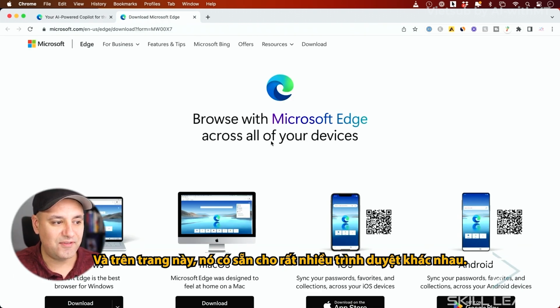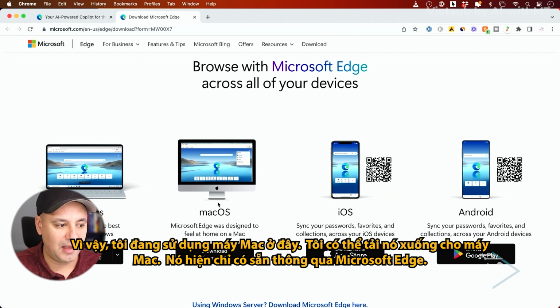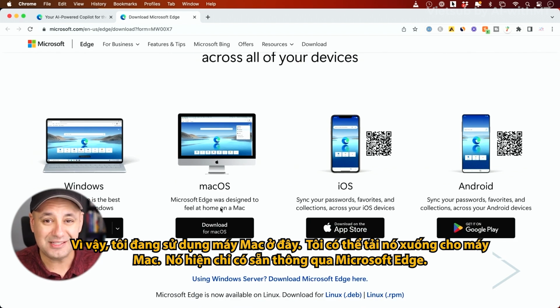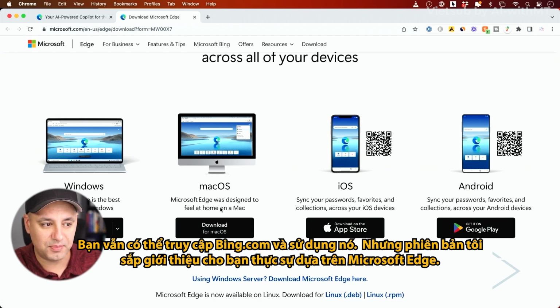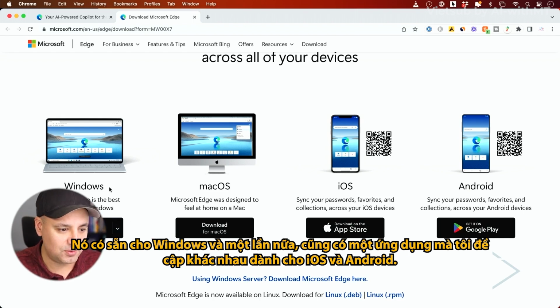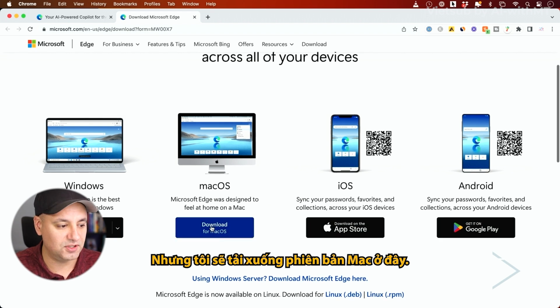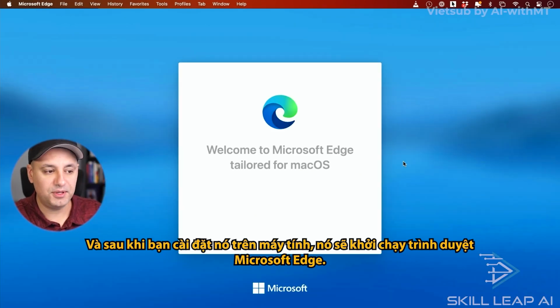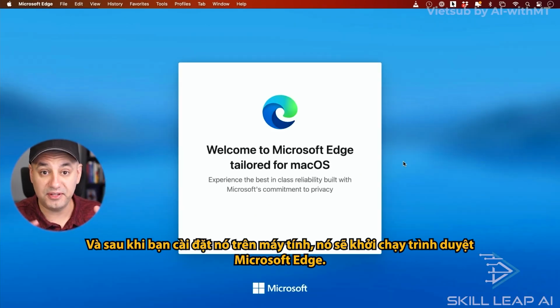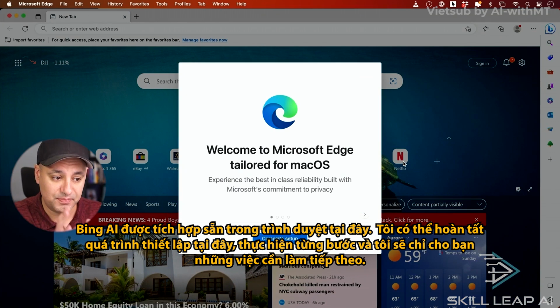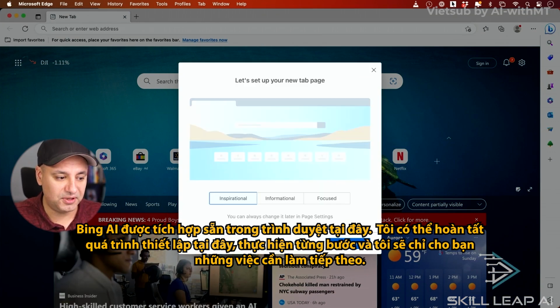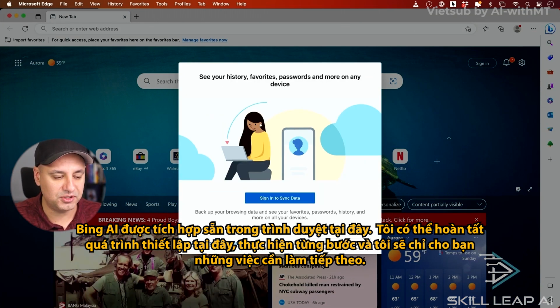And on this page, it's available for a ton of different browsers. So I'm on a Mac here, I could download it for a Mac. It's available through Microsoft Edge only right now. You can still go to bing.com and use it, but the version I'm gonna show you is actually based on Microsoft Edge. It's available for Windows, and there is an app too, again, that I covered differently for iOS and Android. But I'll download the Mac version over here. And once you install it on your computer, it's going to launch the Microsoft Edge browser. Bing AI is built into the browser here. I could complete the setup here, go through the steps, then I'll show you what to do next.